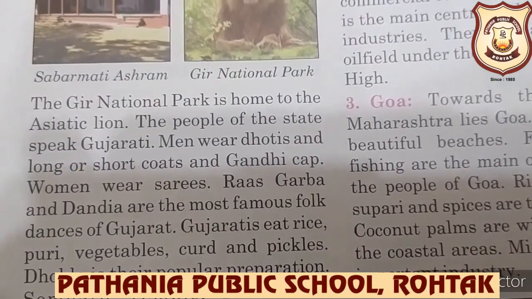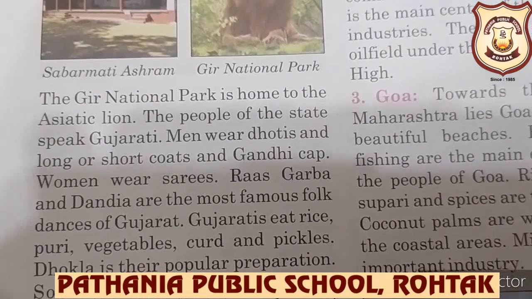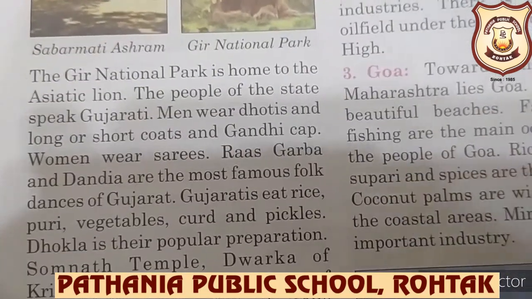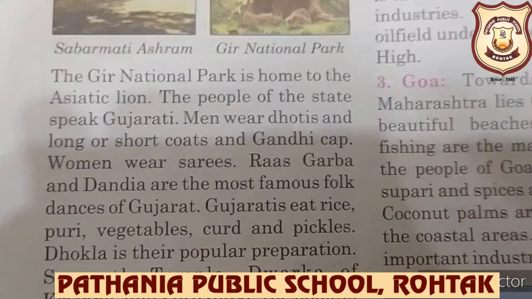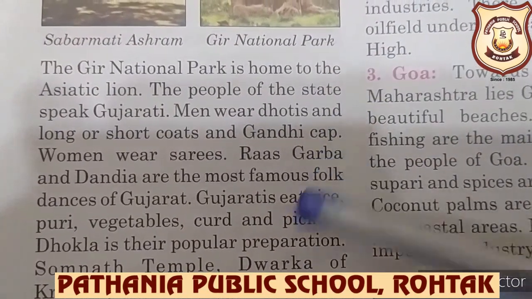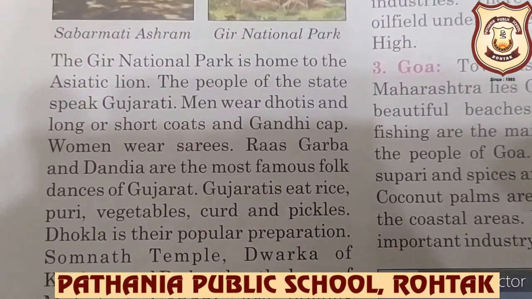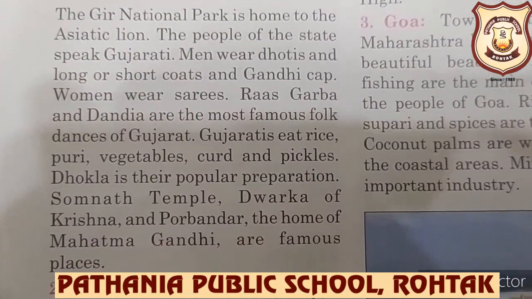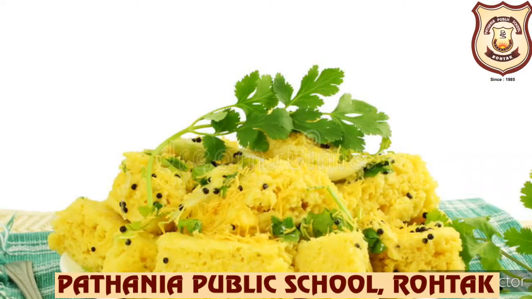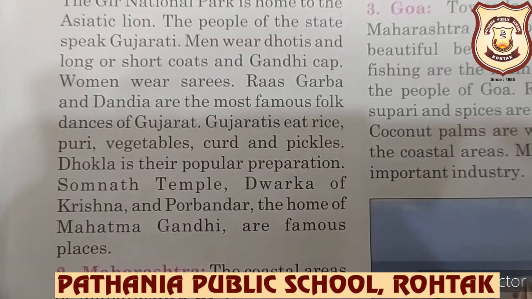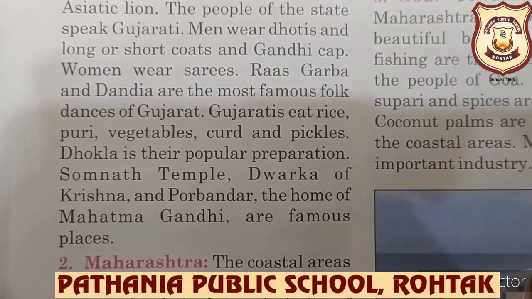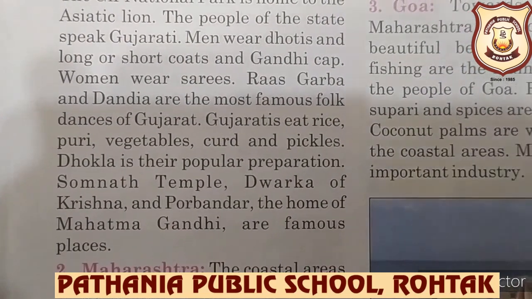The people of the state speak Gujarati. Men wear dhotis and long or short coats and Gandhi cap. Women wear saris. Ras Garba and Dandiya are the most famous folk dances of Gujarat. Gujaratis eat rice, puri, vegetables, curd and pickles, and dhokla is their popular preparation. Somnath Temple, Dwarka of Krishna and Porbandar, the home of Mahatma Gandhi, are very famous places.